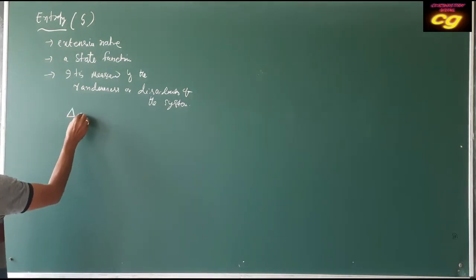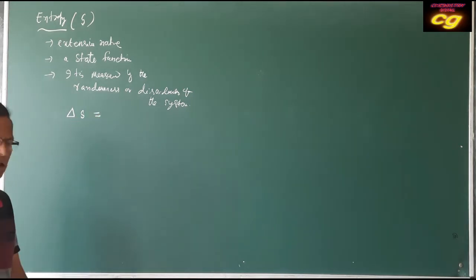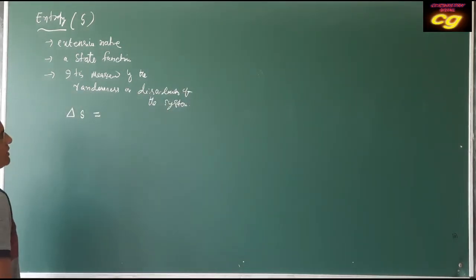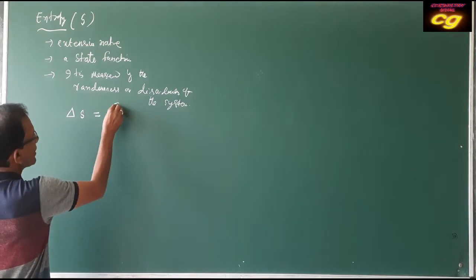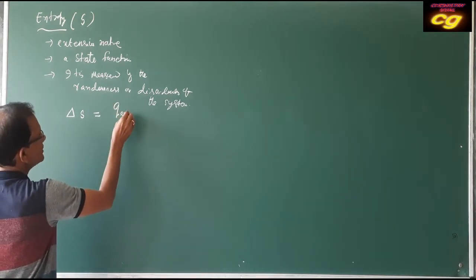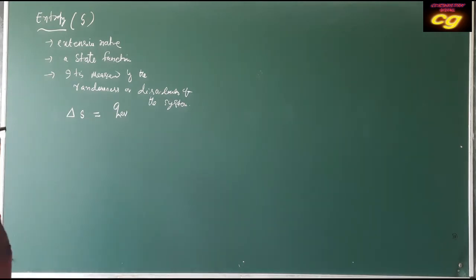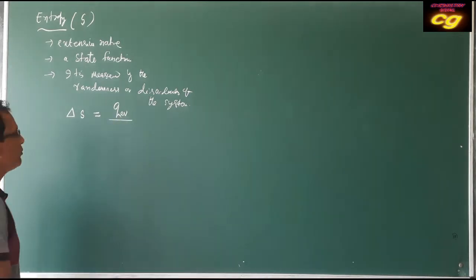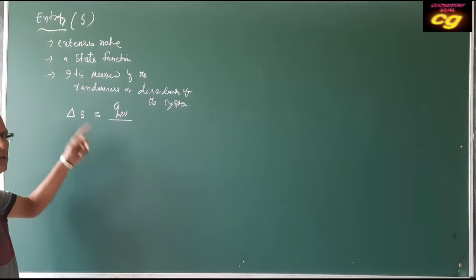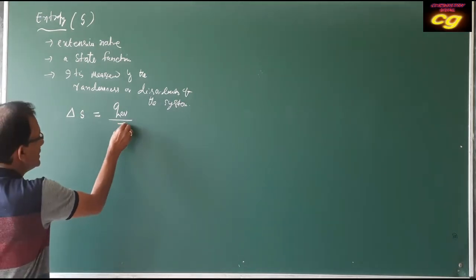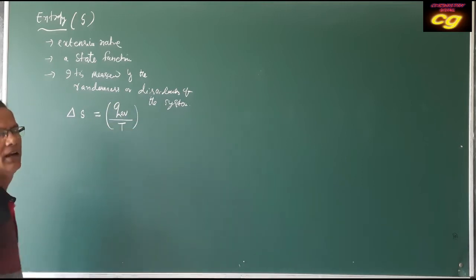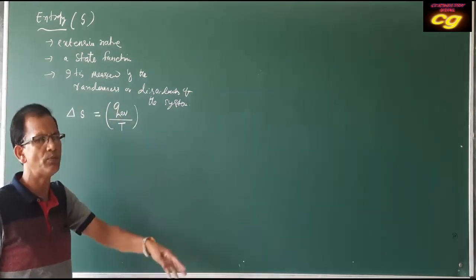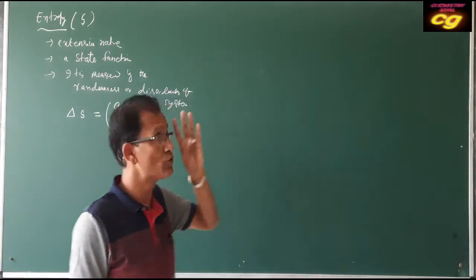How can we calculate the entropy change? Entropy change is measured when the system is isothermally and reversibly expanded, when heat is supplied to the system isothermally and reversibly. How much heat is absorbed isothermally and reversibly by the system per degree change in temperature, that is called entropy change.